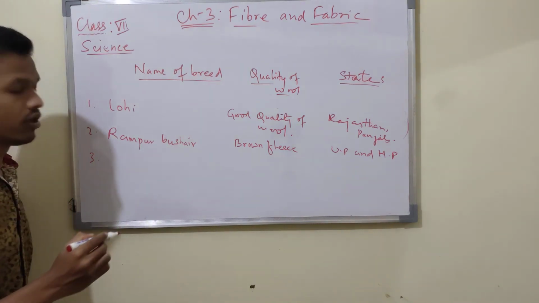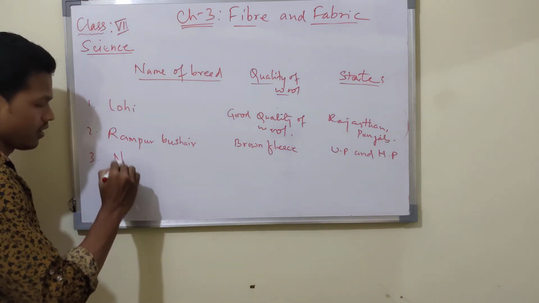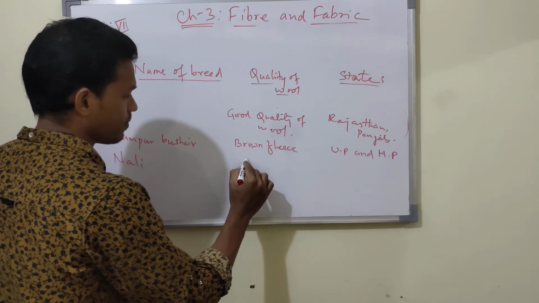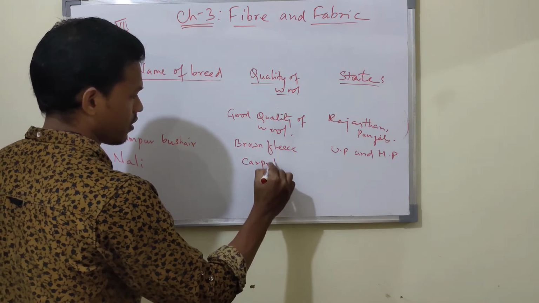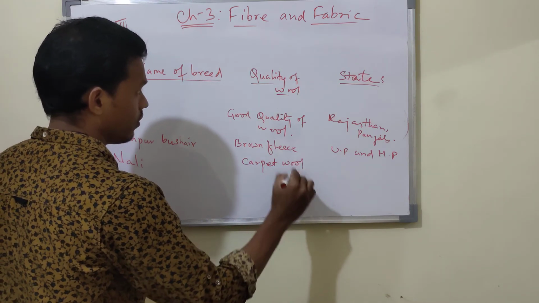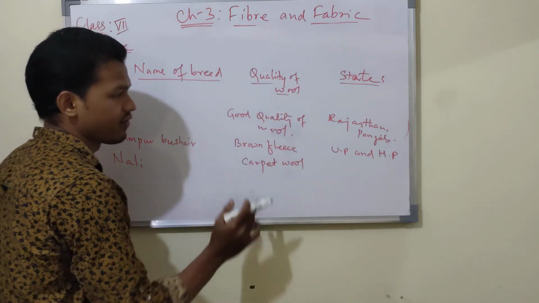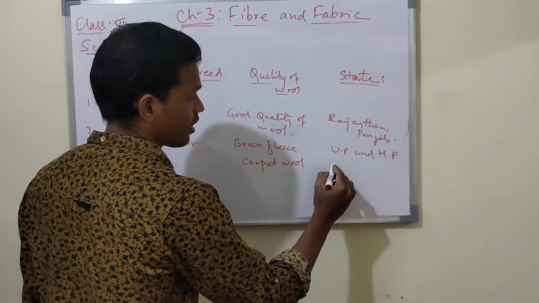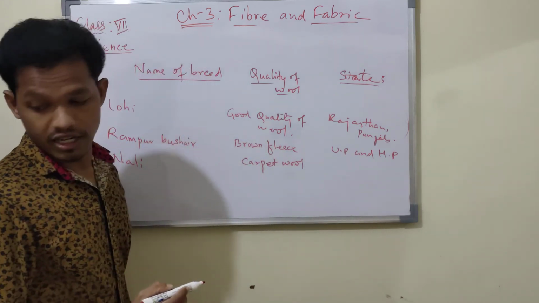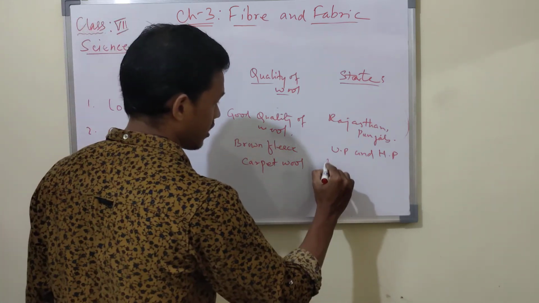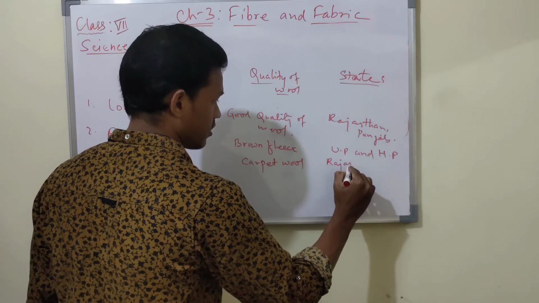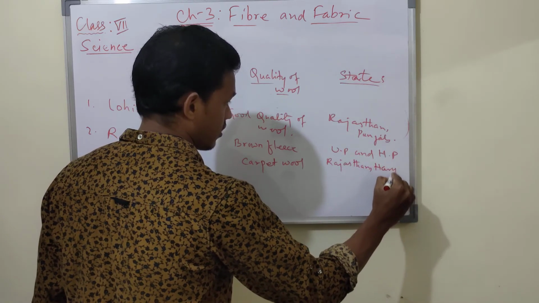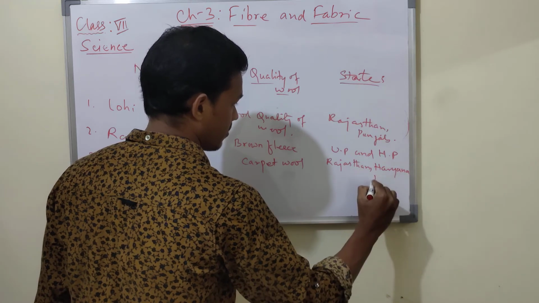Then next, this is Nali. The quality of wool is carpet wool. They are used for making carpets. They are found in Rajasthan, Haryana and Punjab.